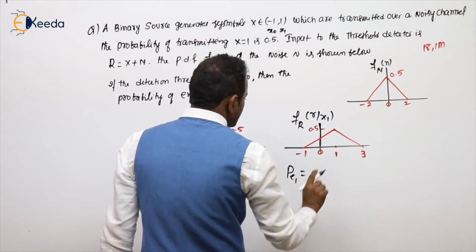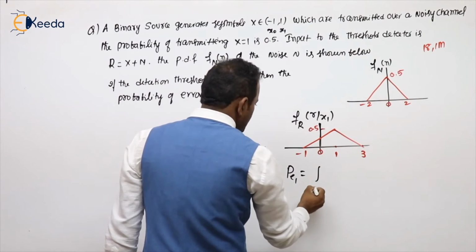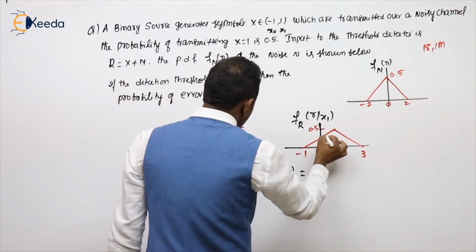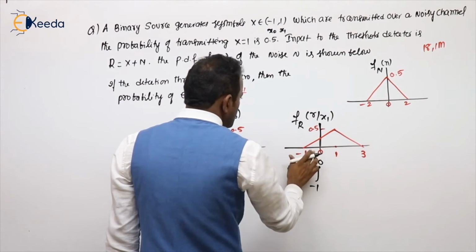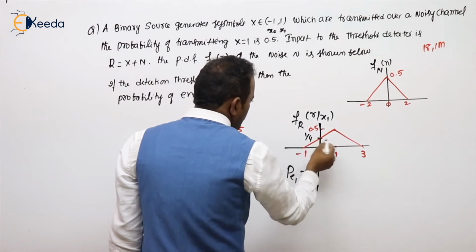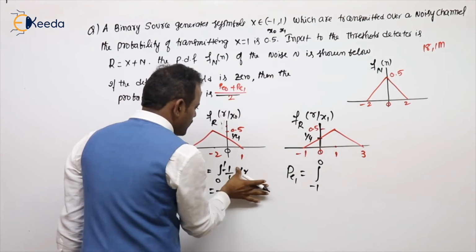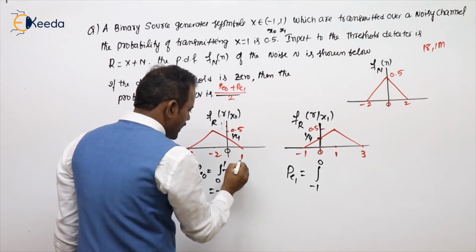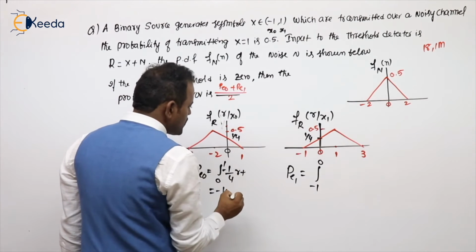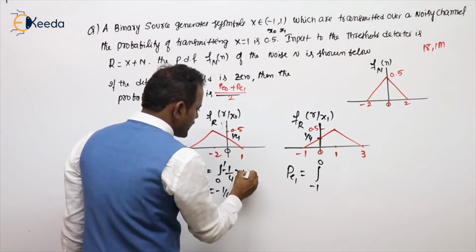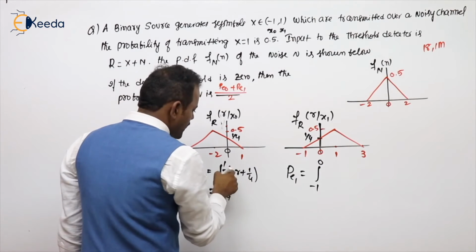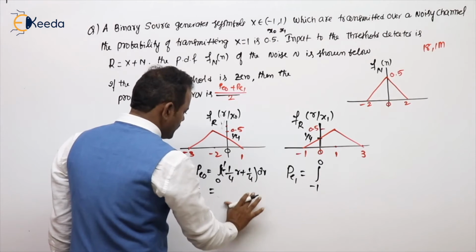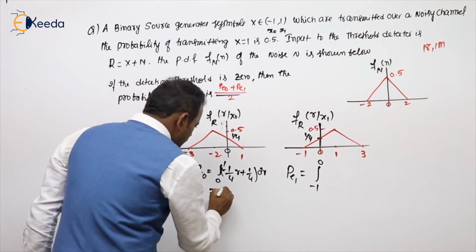Input is less than threshold. Means from -infinity you need to go, but it is from -1. Threshold is 0. What is this expression? Expression of this one is, this is say 1 by 4. Just one second, we missed one more thing. It's not going through origin. Y equal to mx plus c, x means here that r. C means y intercept, where it is crossing the y axis, that is at 1 by 4. Y equal to mx plus c into dr. We will calculate the value. Just a second. So this is -1 by 4.